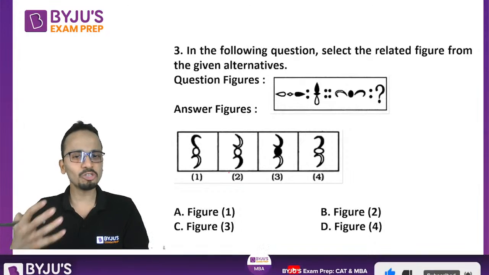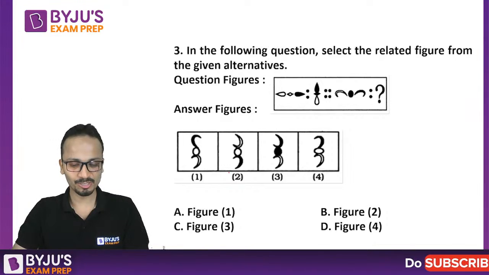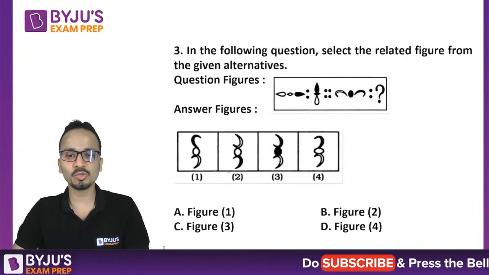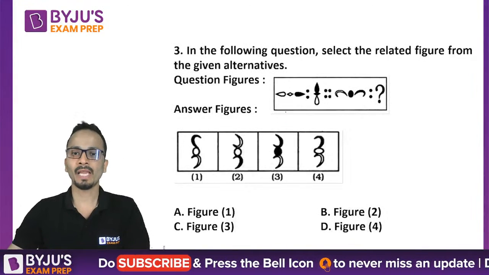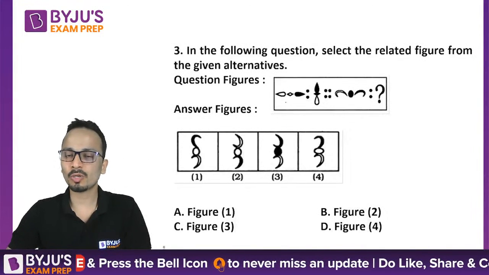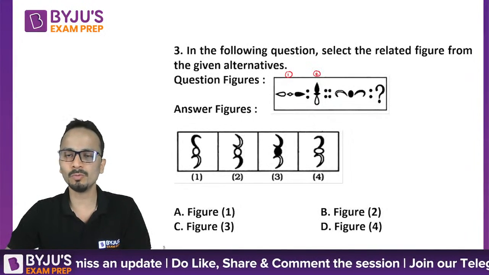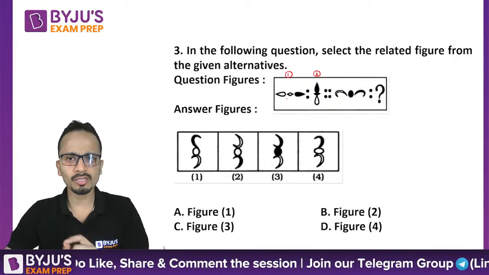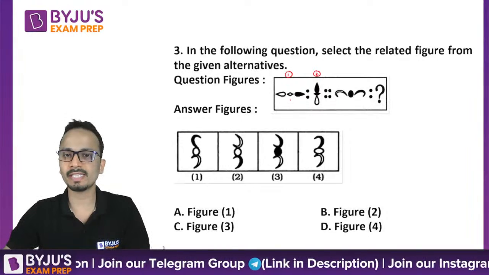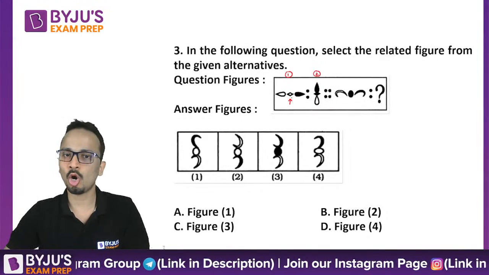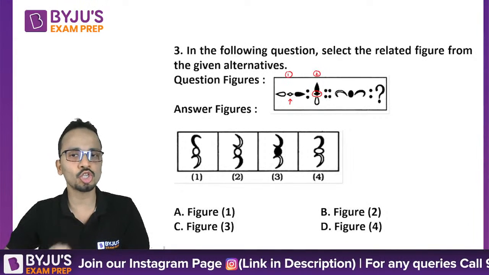Dharmi, option C तो हो ही नहीं सकता, एक बार clearly देखो. Okay, so now most of you have switched to option A, that is figure 1. All right, all right. Now, looking at the question figure, or I'll call it figure number 1 and figure number 2, I'll observe all the 3 parts of this question figure. Okay, so first of all, the center part, this was hollow, and this center part has now become solid.